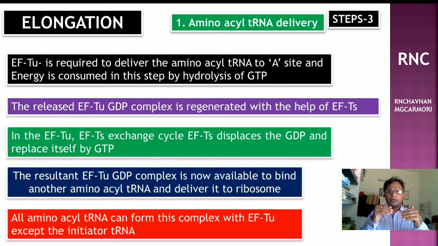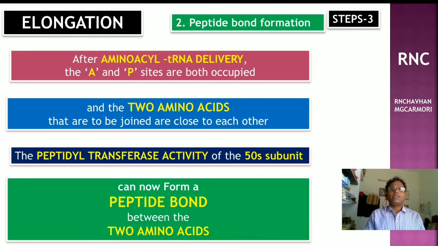In the elongation factor Tu-Ts exchange cycle, elongation factor Ts displaces the GDP and replaces it with GTP. The resultant elongation factor Tu-GTP complex is now available to bind another amino acid tRNA and deliver it to the ribosome. All amino acid tRNAs can form this complex with elongation factor Tu except the initiator tRNA. Okay, are you getting it? Then the second step, peptide bond formation.